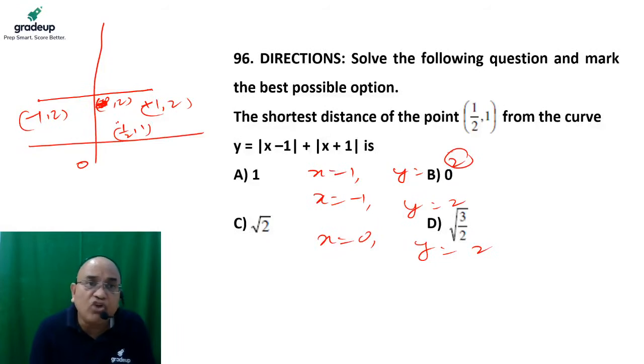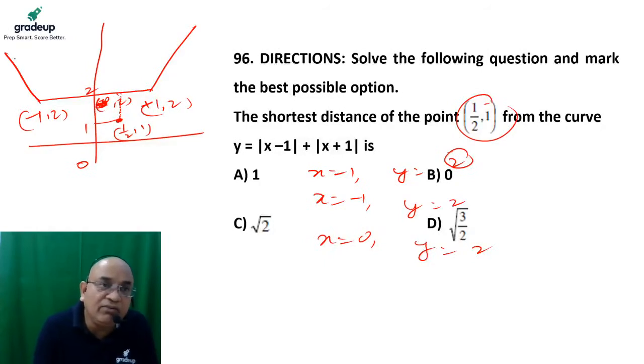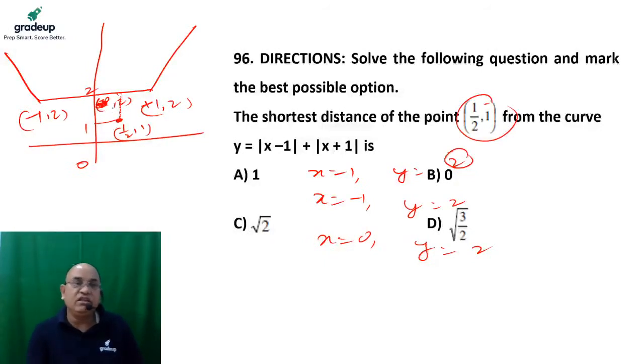Then the shortest distance: this is 1, and this is 2. So the shortest distance from this point to this graph is nothing but 1. Definitely 1. So this is the shape of the graph we will be forming.